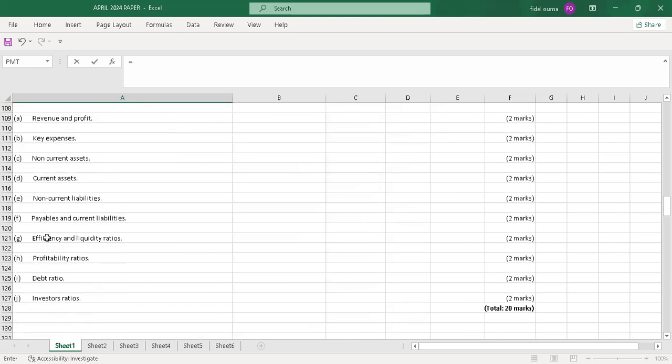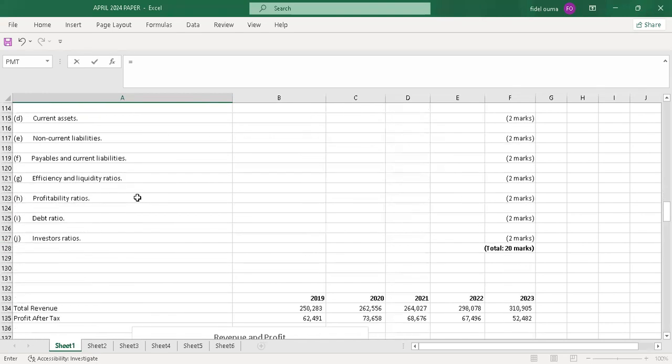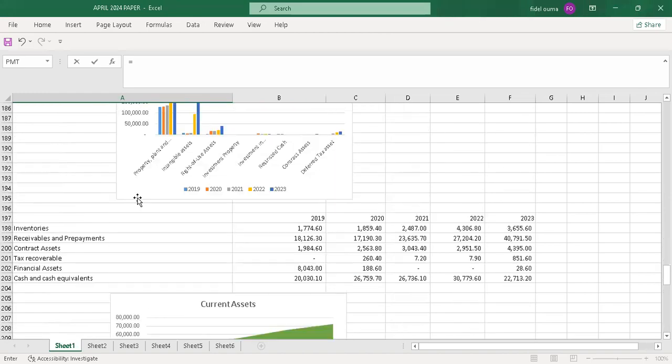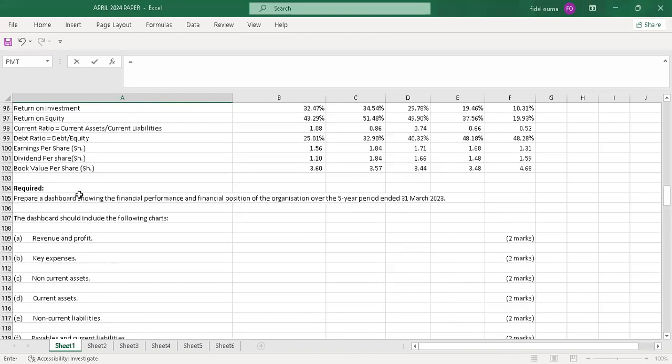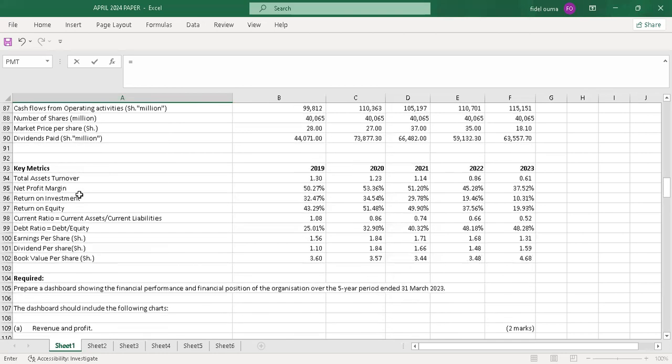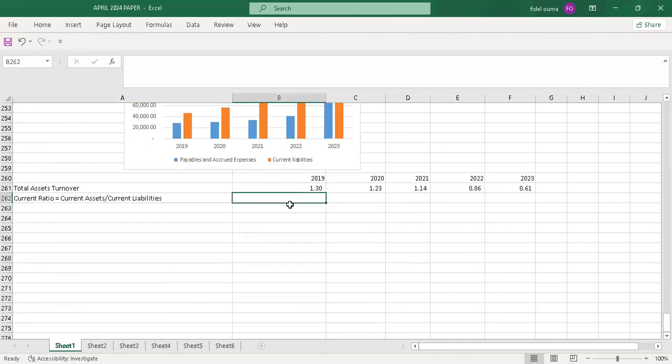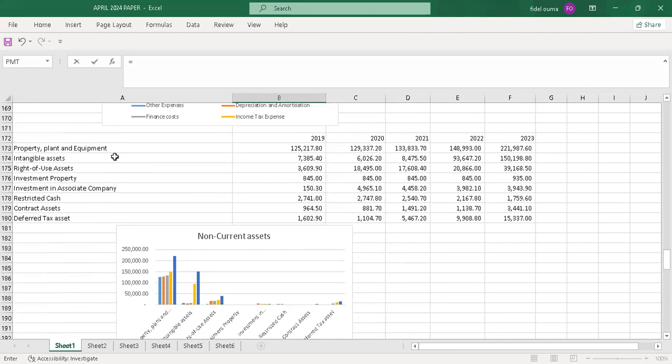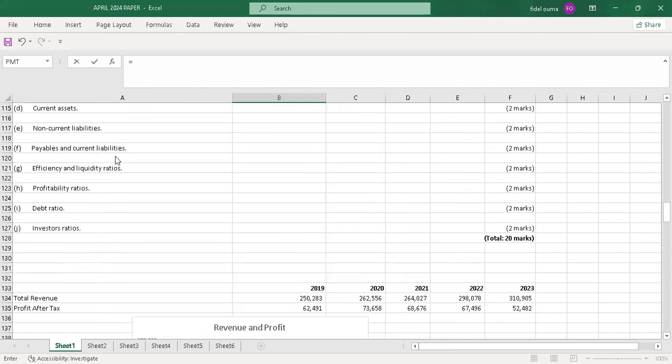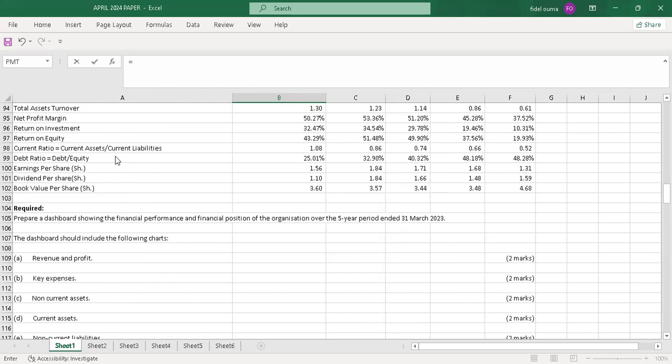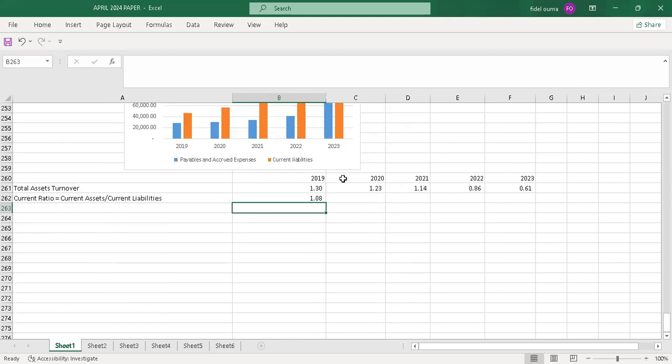Yeah, this was a bit tricky down here. From G to J, it was tricky because you have to know what you are dealing with. You can't just work with any value. So I'll go to the current ratio. I'll pick that. Then I'll pick the values. Yeah, the values are here. They were calculated, they were given, so I won't calculate it again.